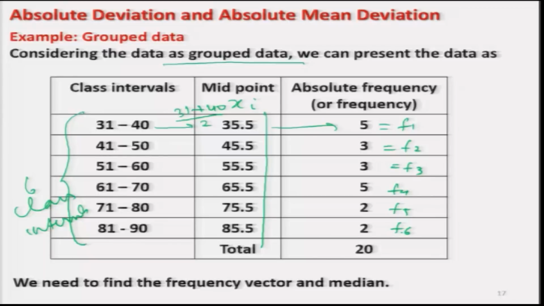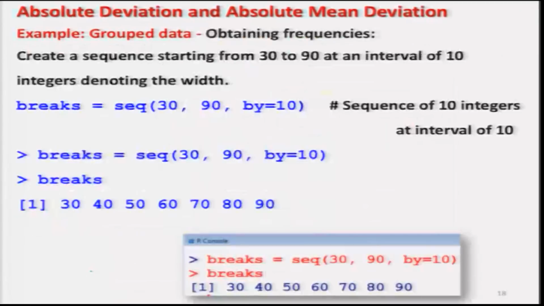Now, what is our objective? We simply want to find out the frequency vector and median from this given set of data. Now, how to find out the frequency vector and how to find out the median, I am not going to explain here in detail, because I already have discussed it in more detail when I was trying to compute the median, and I also have used it in the earlier lectures.